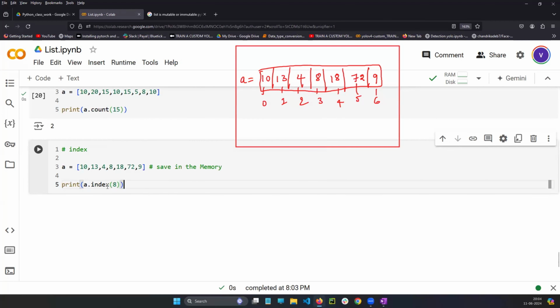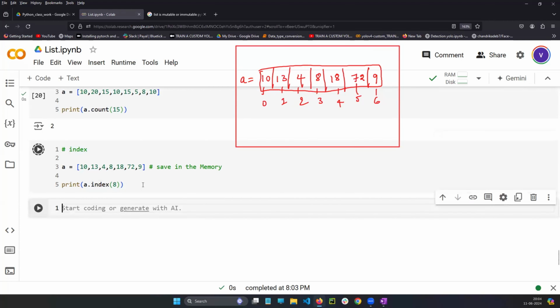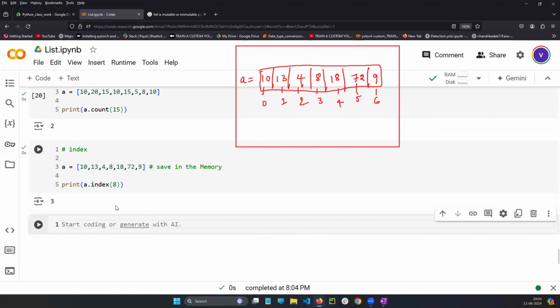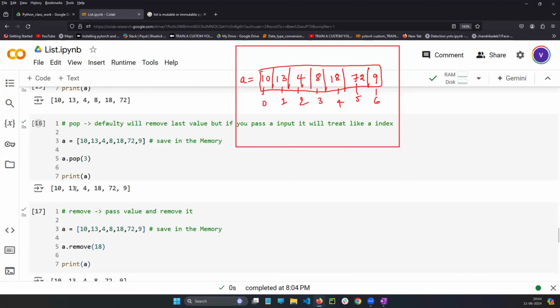So what happens now? You tell me. Index is a built-in function which is going to apply on A. The index function checks what the index of 8 is and prints it. On top of variable A, I am using the index function because A is a list, and in the list we have the index function. What is the index of value 8? 3. Simple. Very, very simple.